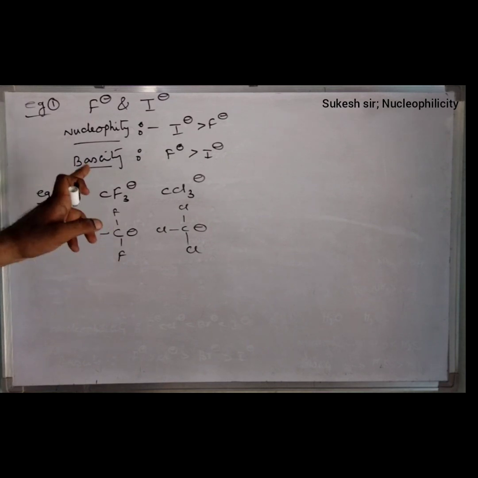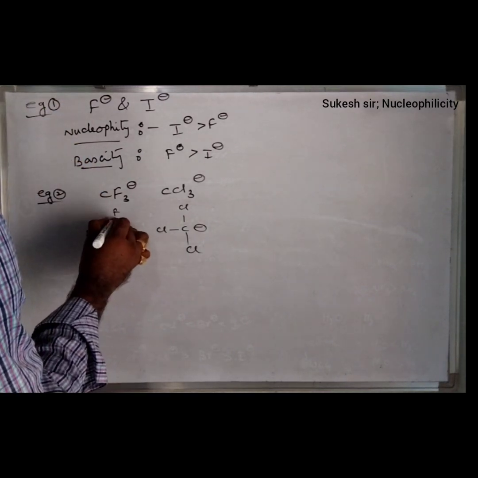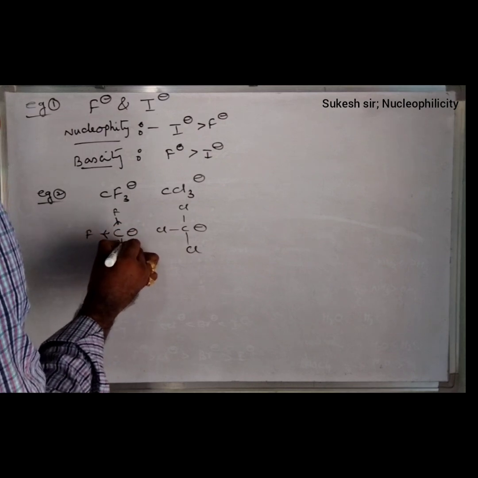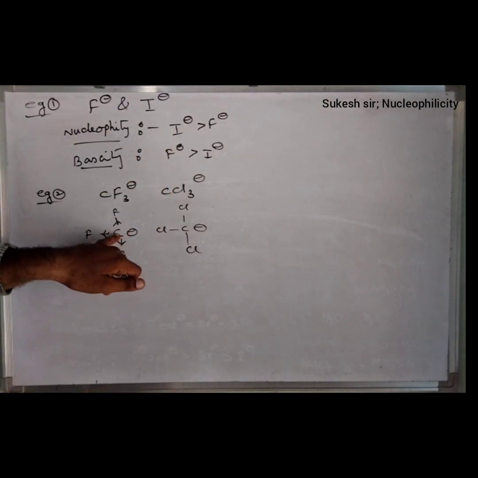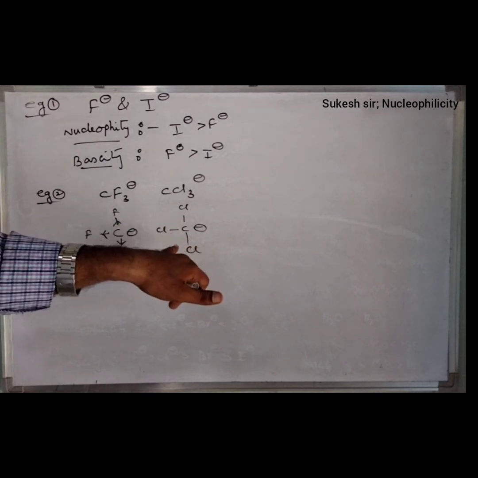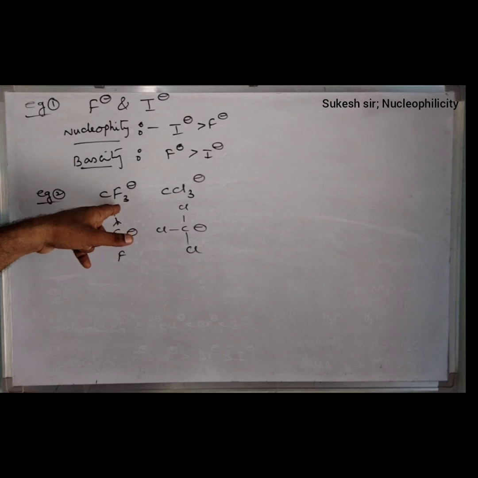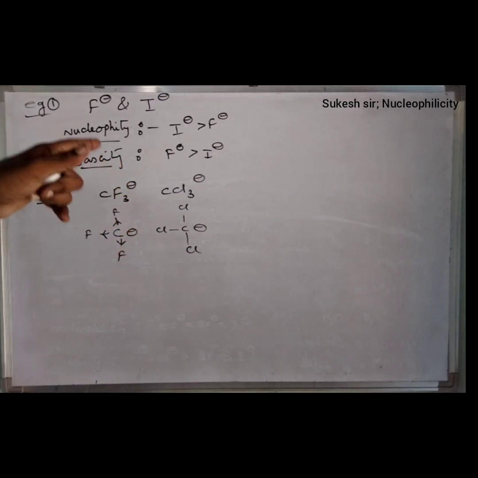Fluorines are powerful electron withdrawing groups, therefore the groups are attracting the electrons like this. Due to that reason, very little charge is present here. When comparing CF3 minus and CCl3 minus, if you observe, CF3 minus is acting as a powerful nucleophile. Observe that point carefully.